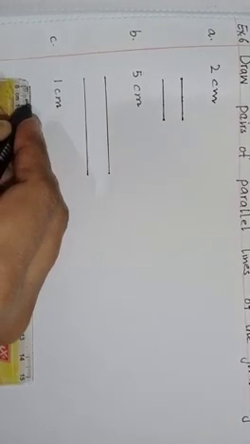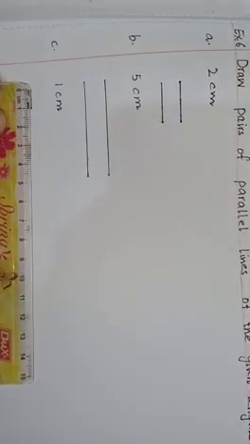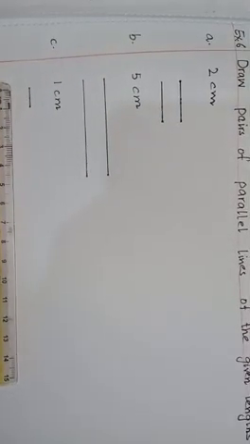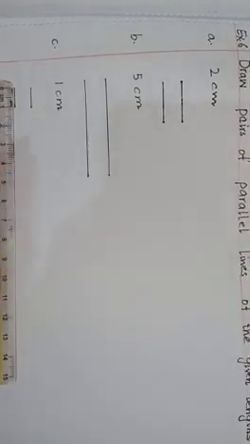C part is 1 cm. Again start from 0. Look at this, it's 0 and stop at 1. It's 1 cm. And again a parallel line. So one more line of the same length, that is 1 cm. Look at this, it's parallel lines of 1 cm.